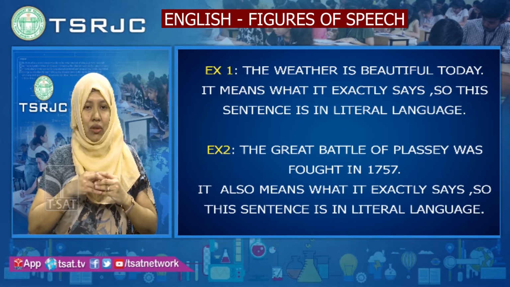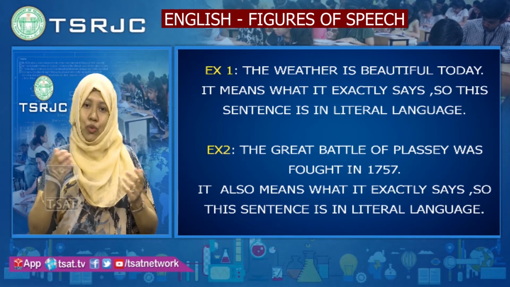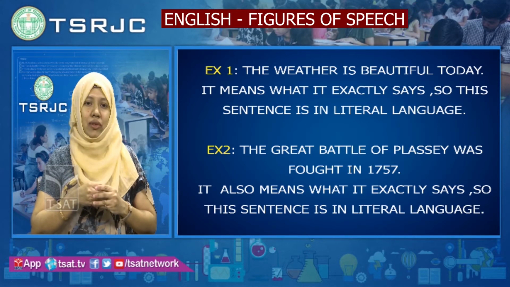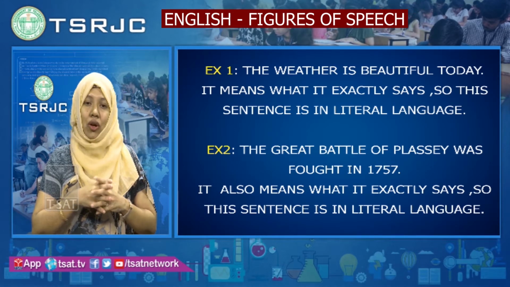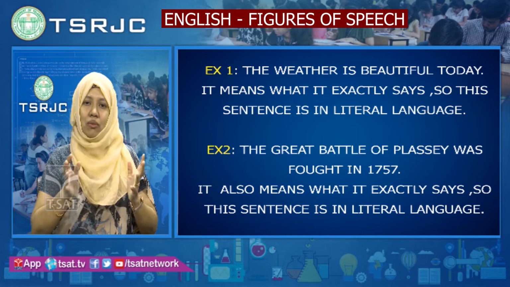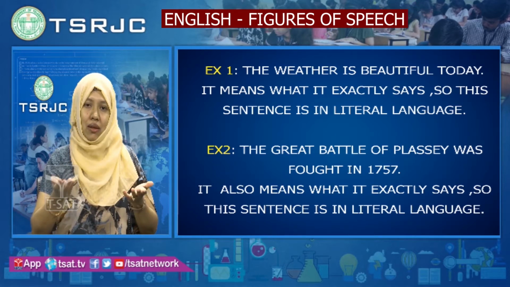Now, to make you understand better, let us take an example. The weather is beautiful today. If I say the weather is beautiful today, I literally mean today's weather is very beautiful. It's good. It's not very hot. It's not very cold. It's pleasant. It's beautiful. So, I mean what I am saying, a literal meaning.